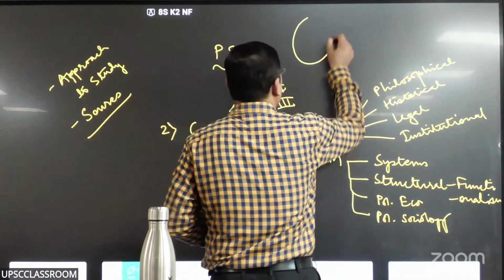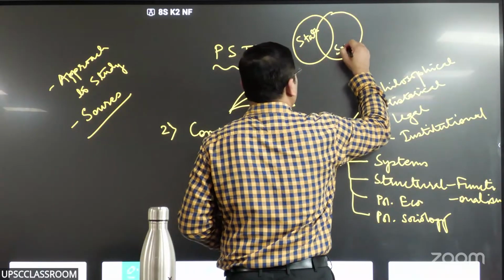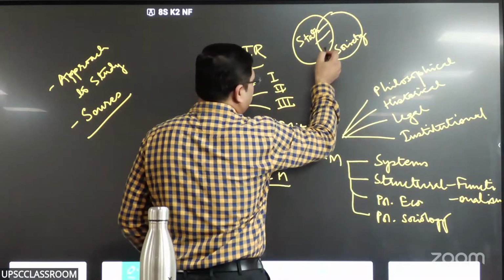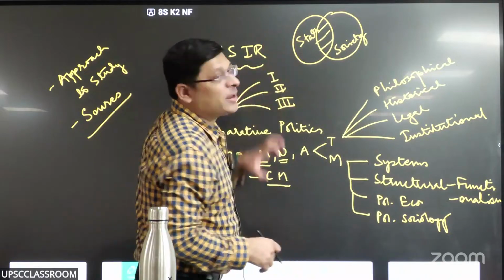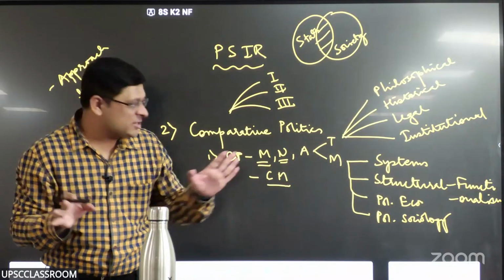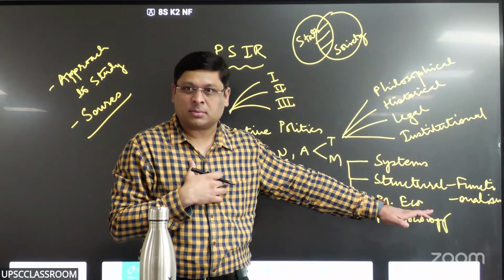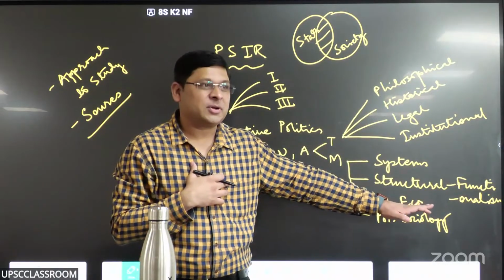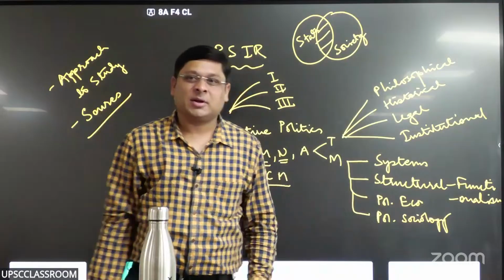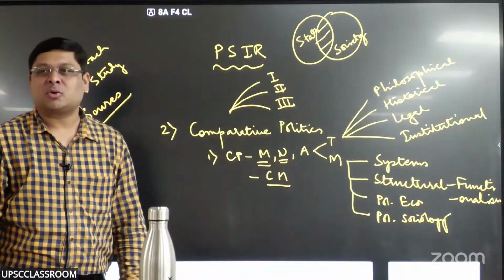See, interaction between state and society. Do you know this part is studied by two disciplines, not just one? There is something called political sociology, and there is something called sociology of politics. What you are writing as the meaning of political sociology is the meaning of sociology of politics. People have no clarity on this.